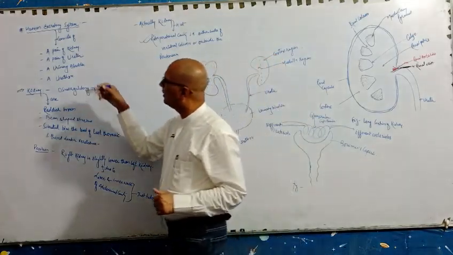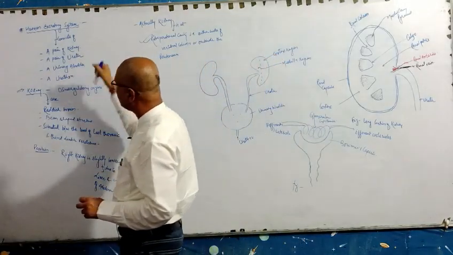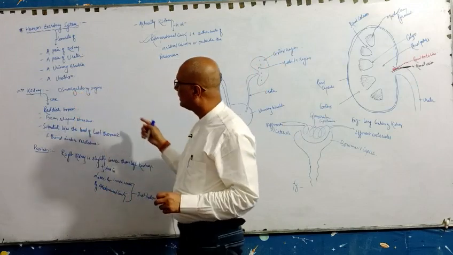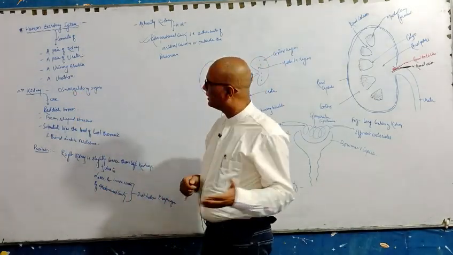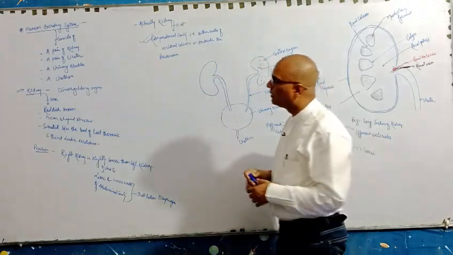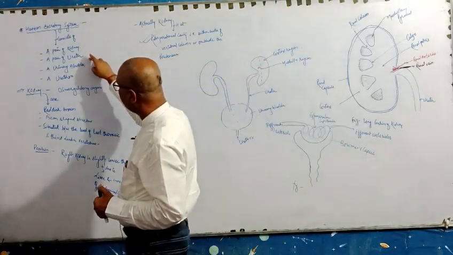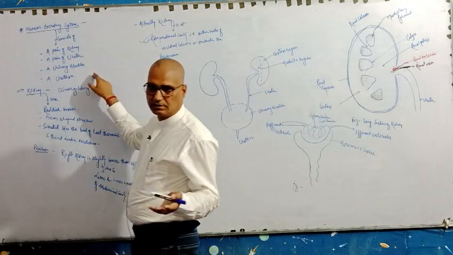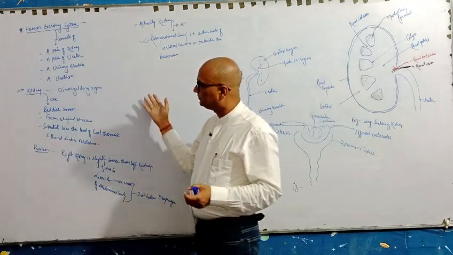Okay, so the human excretory system consists of a pair of kidneys, a pair of ureters, a urinary bladder, and a urethra. So these all have their special functions in excretion.